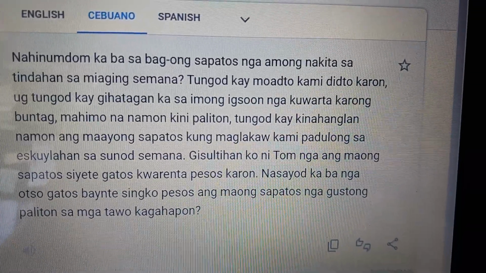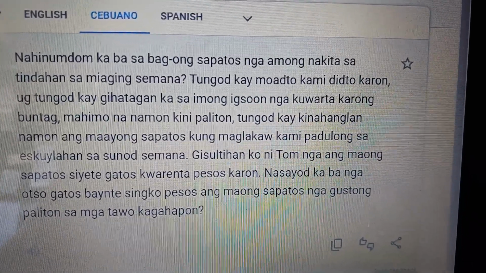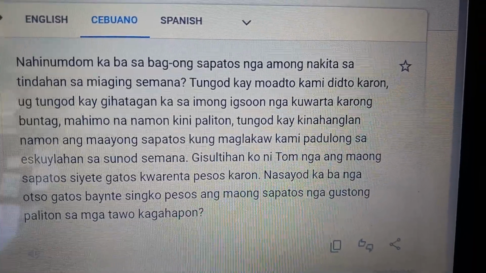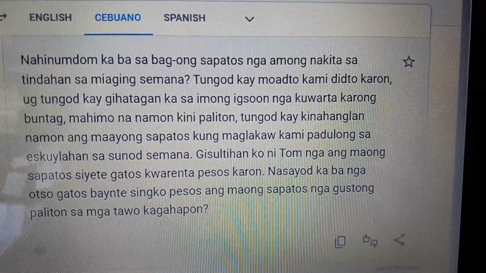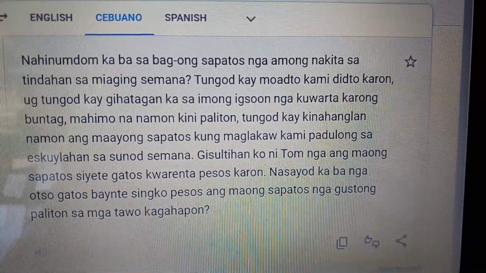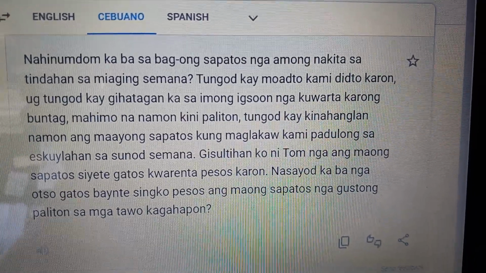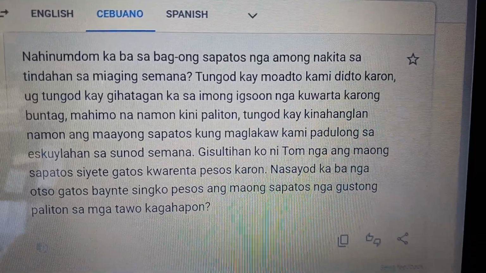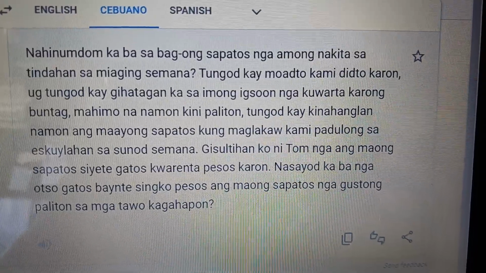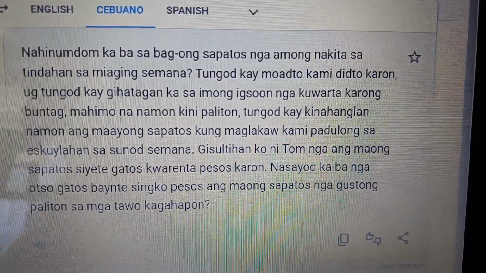Okay, now we're going to have that nga because we're going to link that to another clause. We saw at the store. We saw, that's among nakita. So this is among, we're including, the one talking is including the one being spoken to.